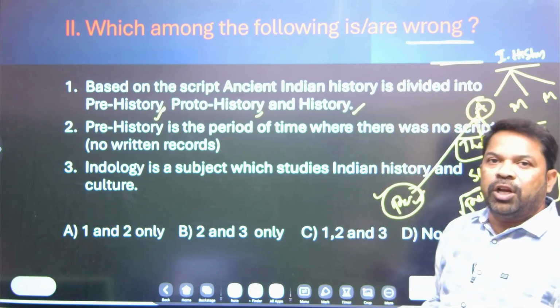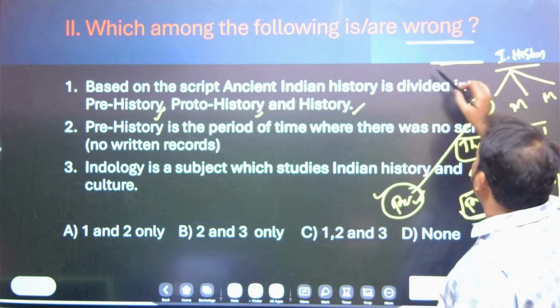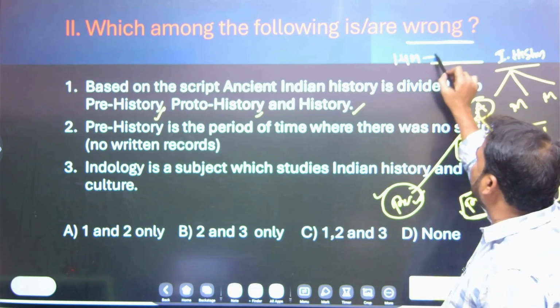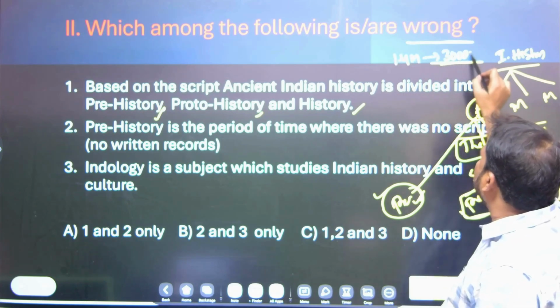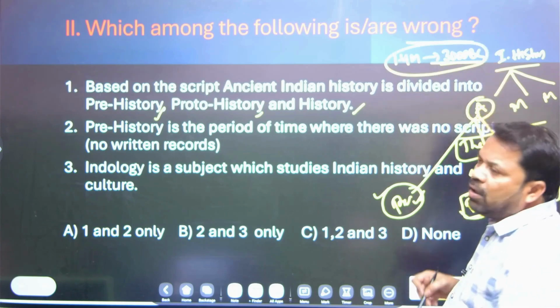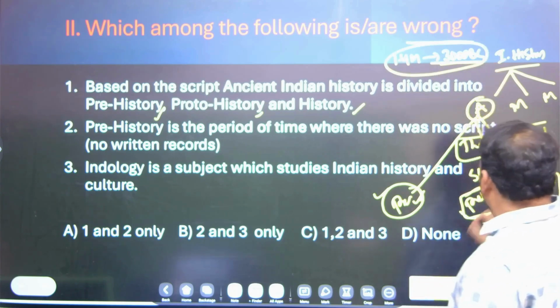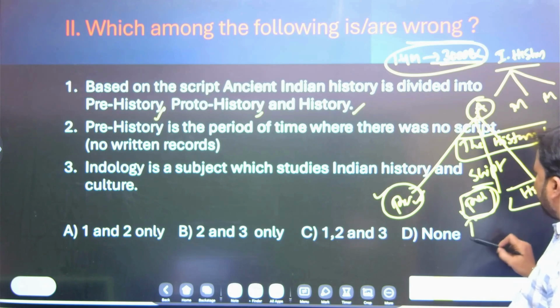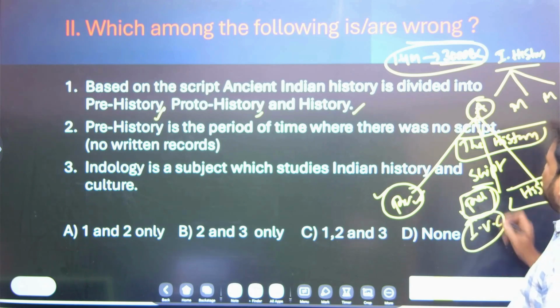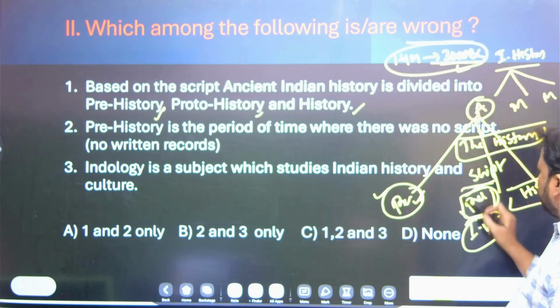Because of that time period there were no written records. It is almost around 1.4 million years ago to 3000 BC approximately. Coming to the second topic, the Indus Valley civilization, it started from 3000 BC, that is proto-history.